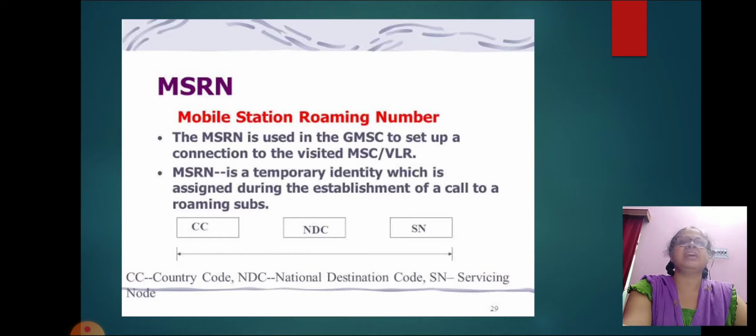Using MSRN, the incoming calls are channelized to the mobile station. The MSRN has the same structure as MSISDN: country code CC of the visited network, national destination code NDC of the visited network, and subscriber number SN in the current mobile network.